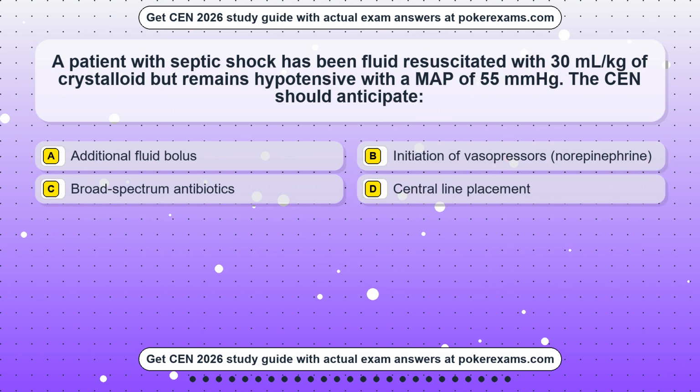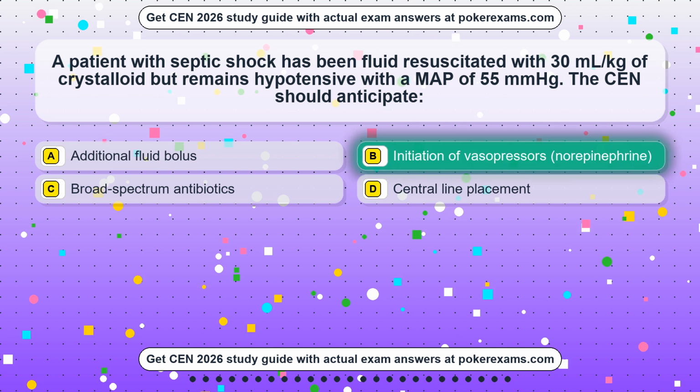Question 4. A patient with septic shock has been fluid resuscitated with 30 ml/kg of crystalloid but remains hypotensive with a MAP of 55 mmHg. The CEN should anticipate: Option A, additional fluid bolus. Option B, initiation of vasopressors, norepinephrine. Option C, broad-spectrum antibiotics. Option D, central line placement. The correct answer is option B, initiation of vasopressors, norepinephrine.